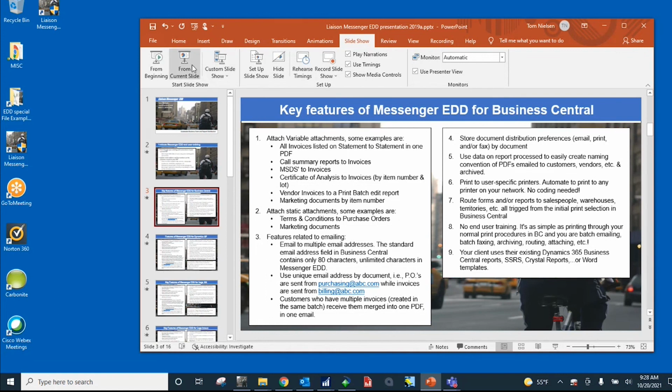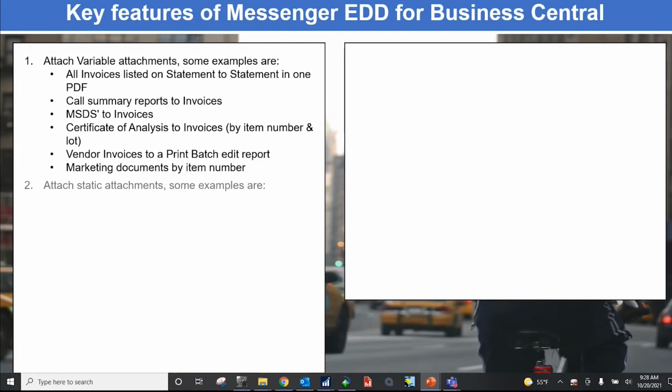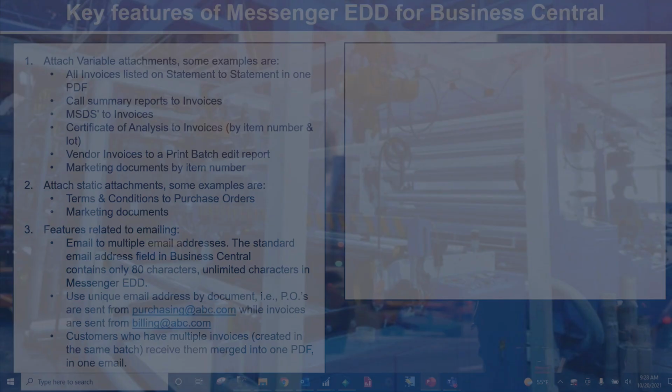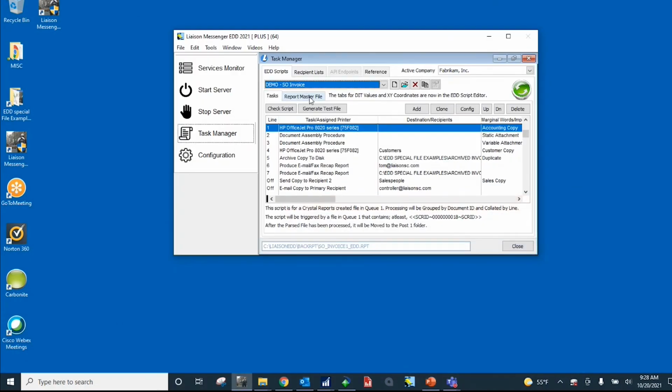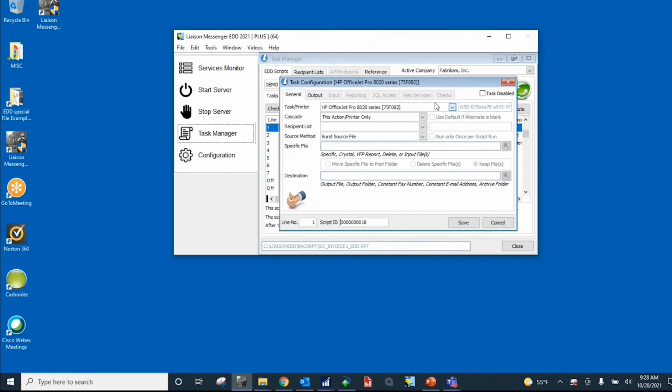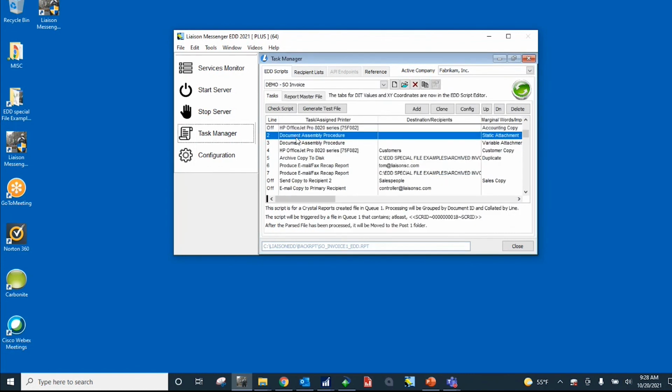All right, that's great. Another question that's come through is, with the goal of attaching my invoices to the statement, is there a way to access my invoices that have not run through Messenger EDD yet? Yes, good question. So in Messenger, what you can do here, let's go back to the setup for the invoice. So you have your lines in the script here. What you can do is you could set up the script, and then you could disable all of the lines in the script, like I'm doing right now.